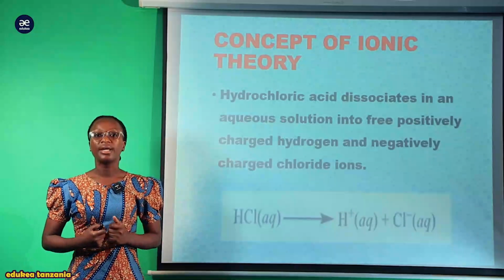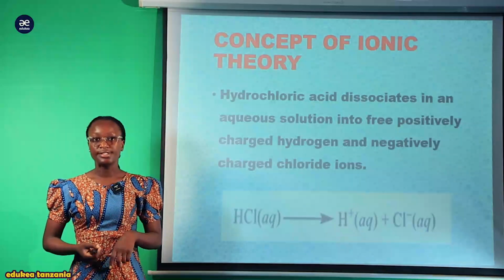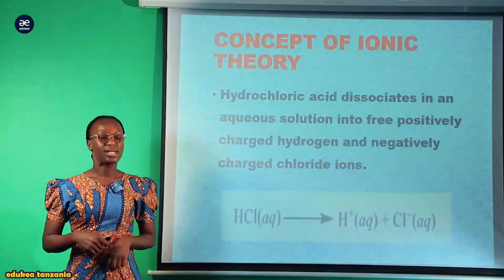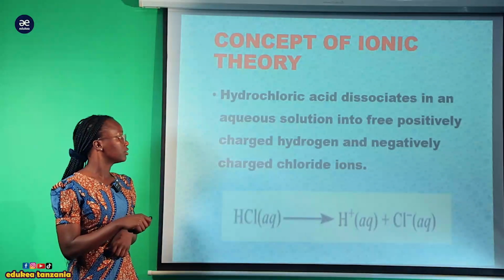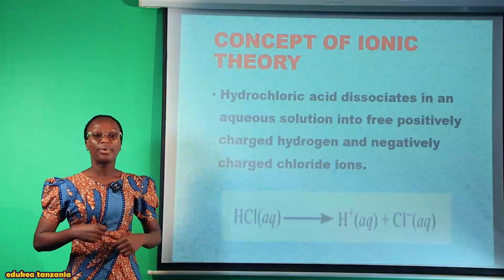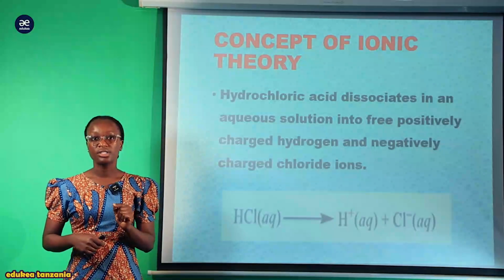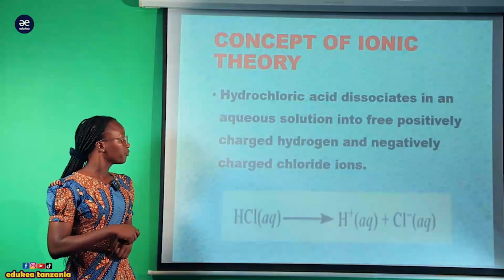Another is hydrochloric acid. This is another strong acid which tends to dissociate completely. Now, this acid is going to dissociate in the aqueous solution into free positive ions, which is hydrogen, and the negative ions, which will be the chlorine.